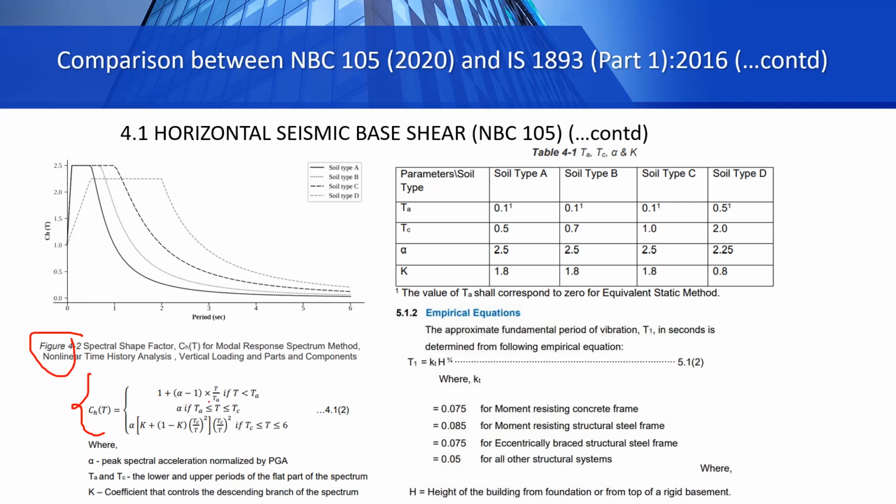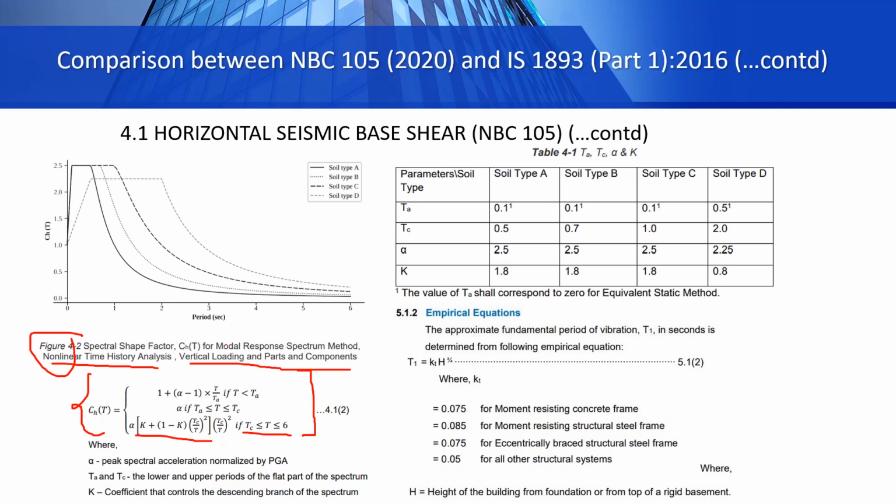This is 1 plus (alpha minus 1) into T by TA if T is less than TA, alpha if TA is less than or equal to T, but T is less than or equal to Tc, and this is another formula for if T is greater than or equal to Tc and less than or equal to 6. This formula is for response spectrum method and also for nonlinear time history analysis, vertical loading, and parts and components.